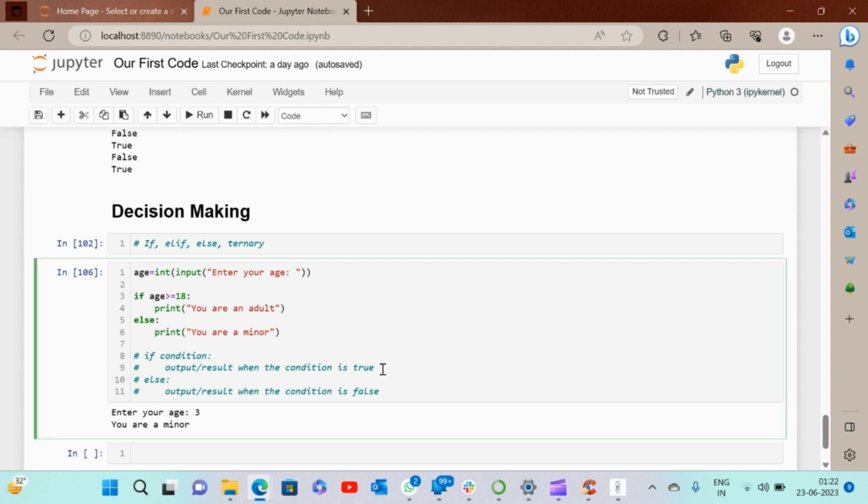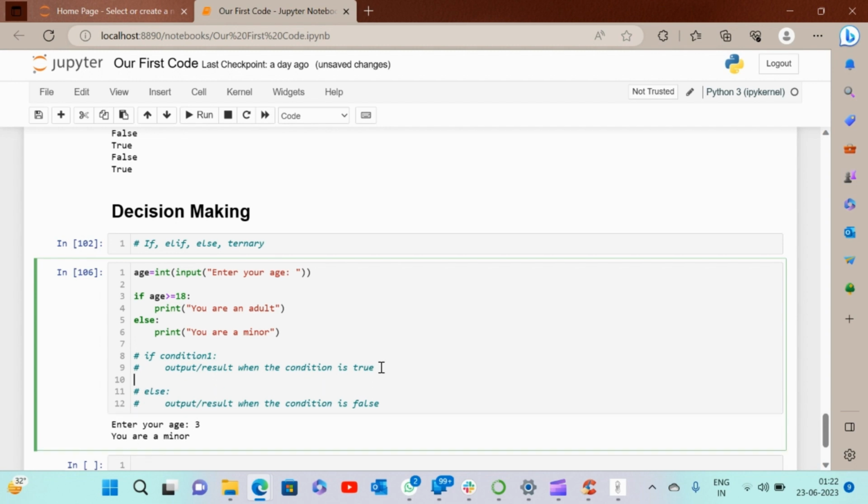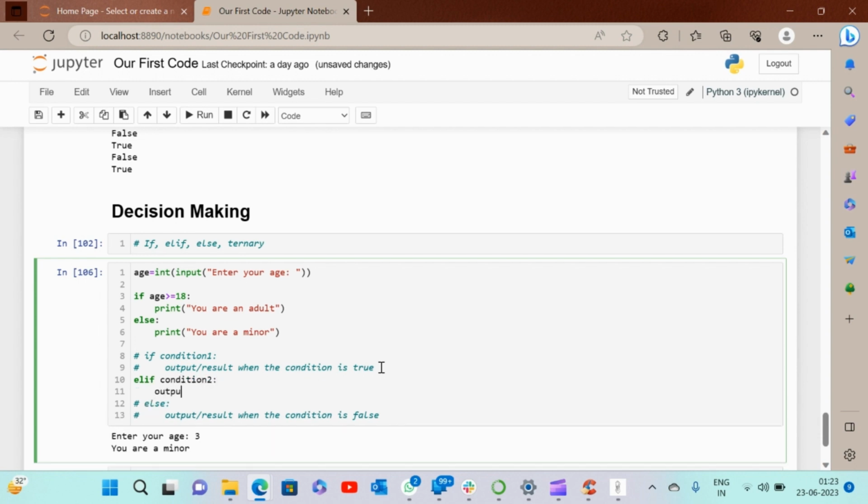Now, if I have multiple conditions, then I'll use elif. So basically, the syntax would be if this is condition 1, this happens, right? If this is not met, then condition 2, and the output or result when the condition 1 is not true and condition 2 is true. So what's going to happen here?